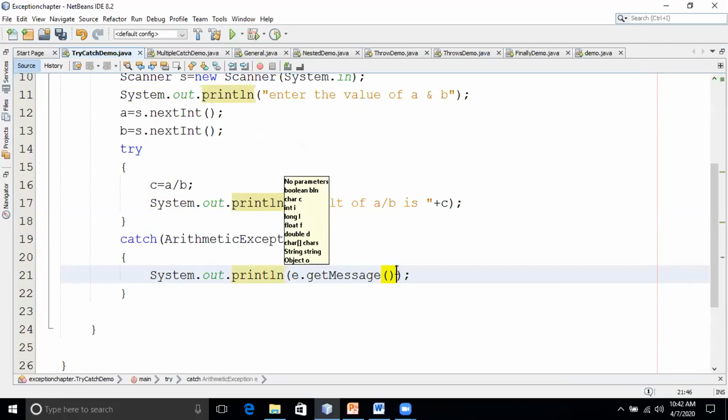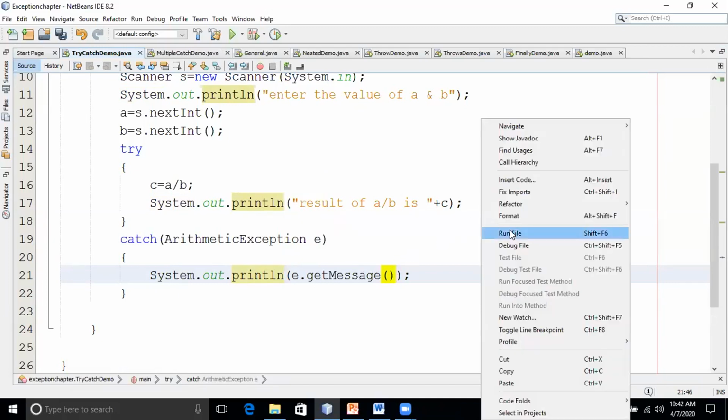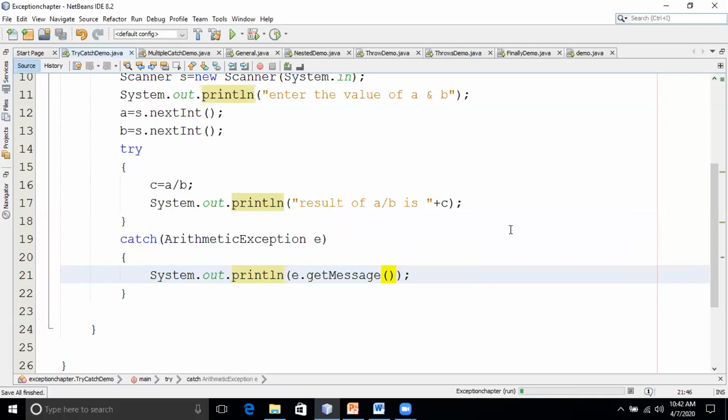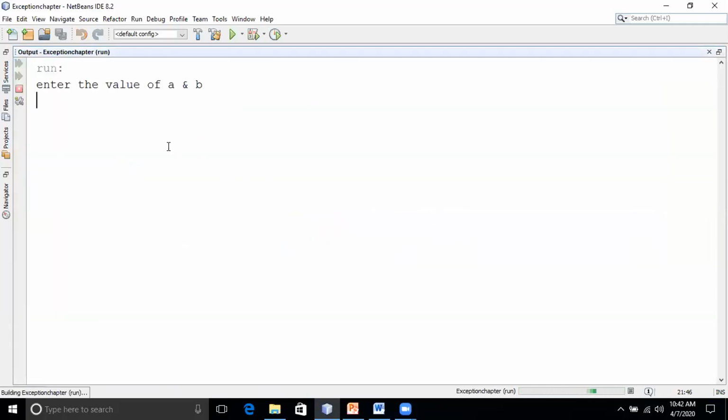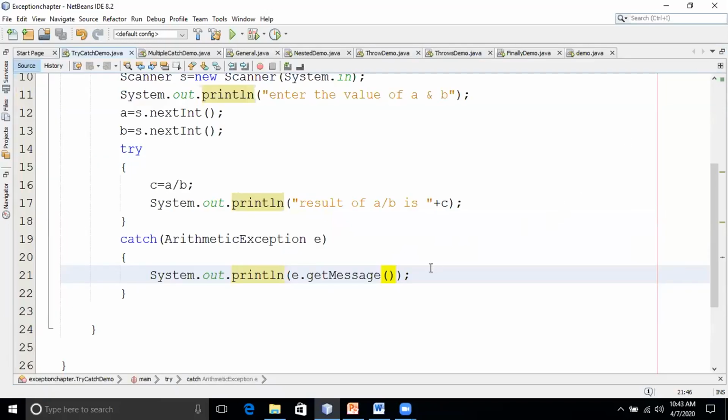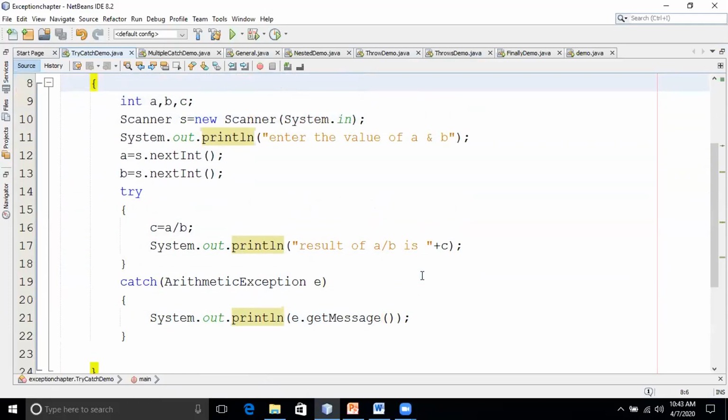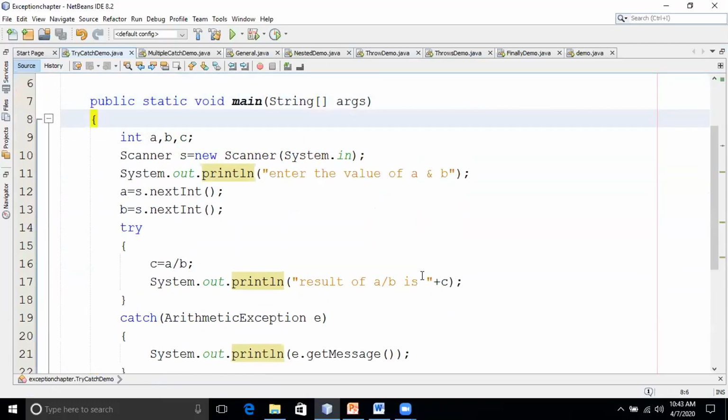Are you following this? Yes, sir. Now if I run this code, again I'll give the value of A as 4 and B as 0. Now see what's the reason? Division by zero is the reason. So like this we can retrieve what is the reason for the exception. Any doubts in try and catch block? Have you understood this? Yes, sir. Okay.